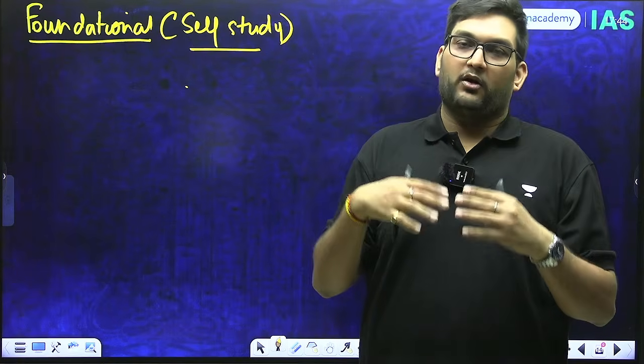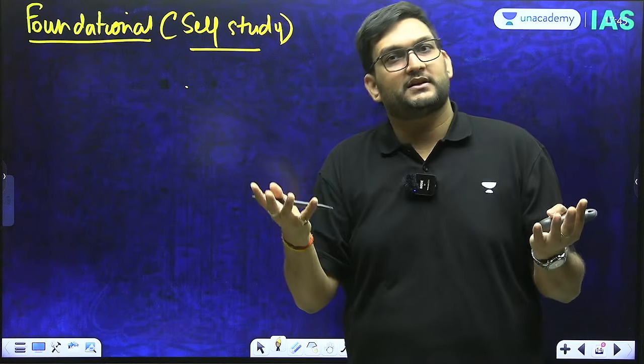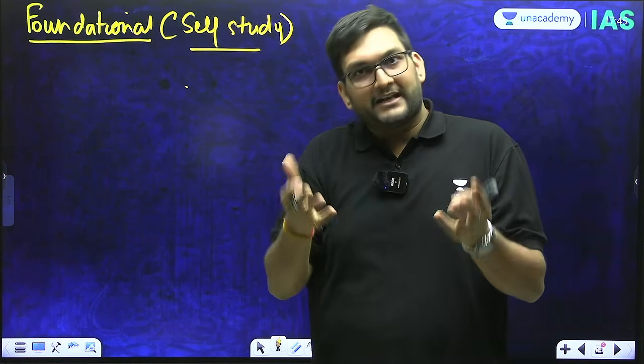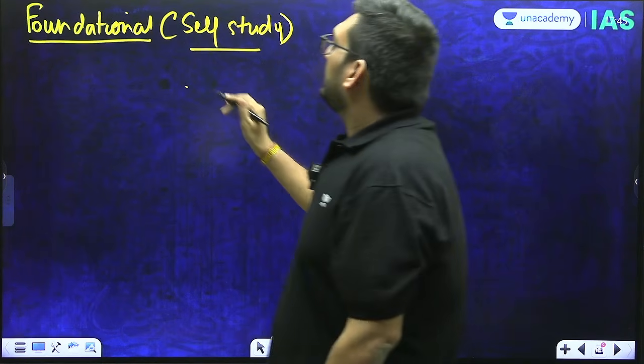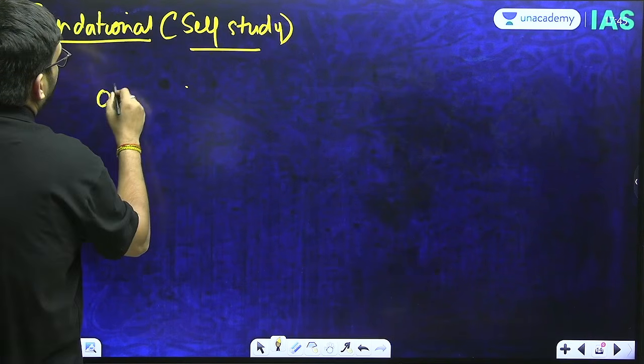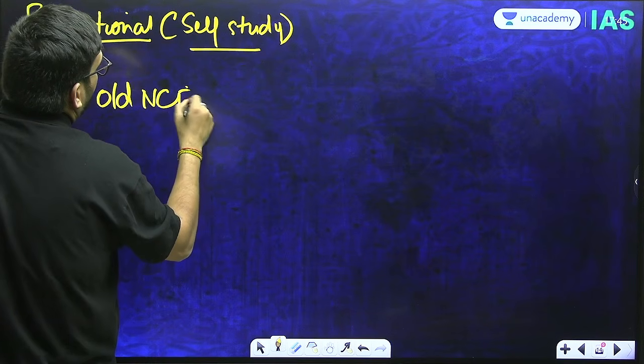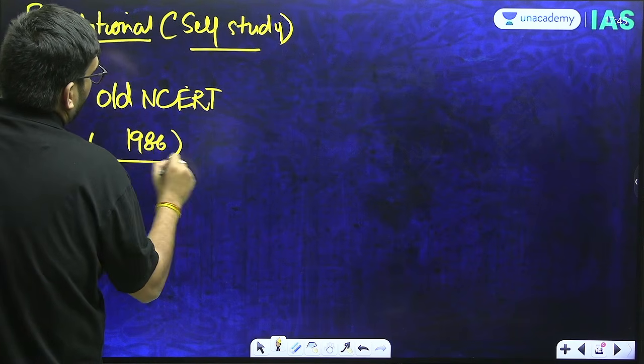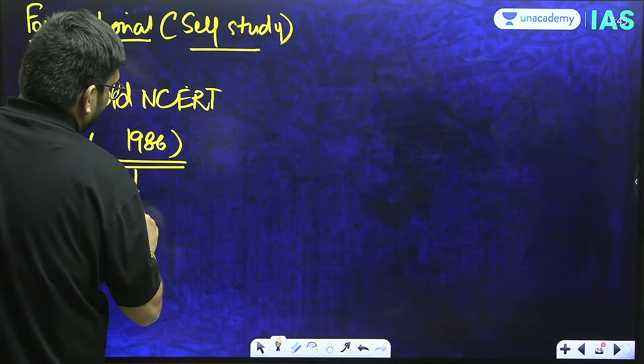They take all the NCERTs into consideration. The Quotient Ministry takes the NCERT into consideration. Before, when I wrote it, I took the NCERTs into consideration. Now, foundational knowledge, you should read the old NCERT. What do I mean by that? Which is the 1986 version. And in this, must read this Satish Chandra.